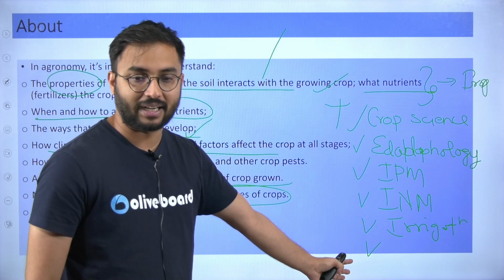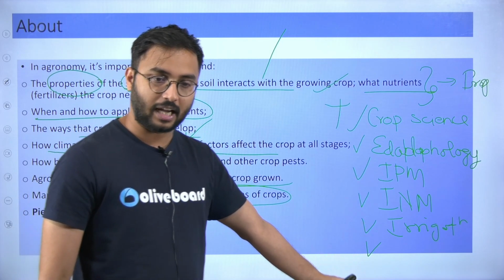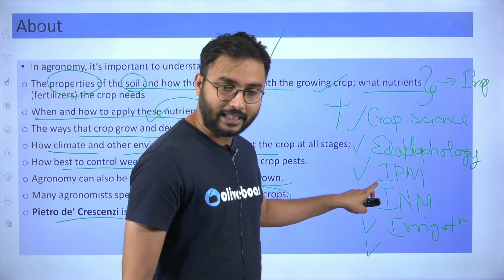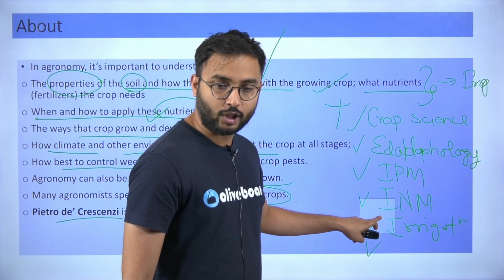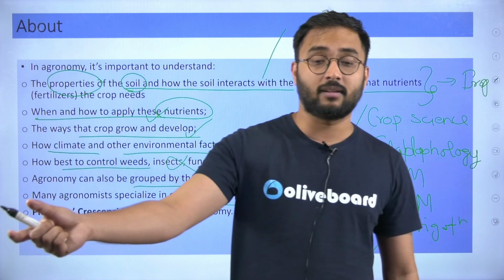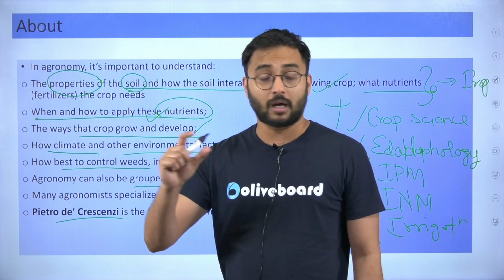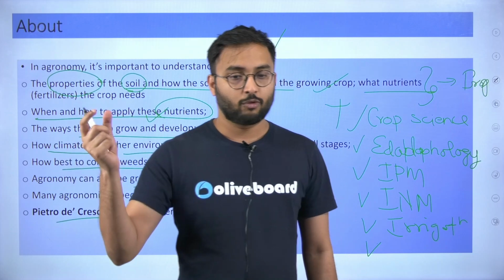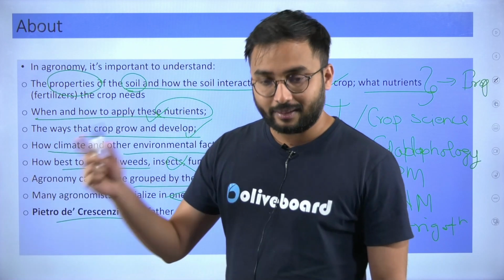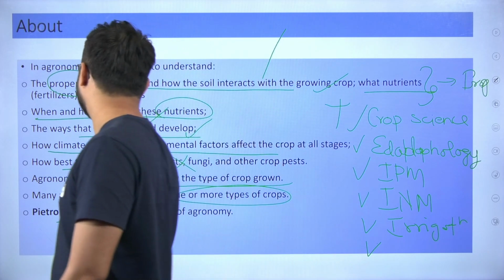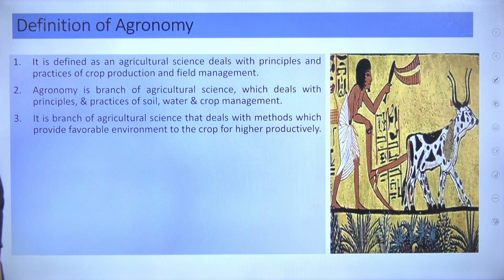Write it down, whatever I have said. I hope you are getting an idea. Crop science, edaphology, integrated pest management, integrated nutrient management, irrigation, harvesting and post-harvesting processes, forward-backward linkages, and last, of course, the business or commerce related to crops.